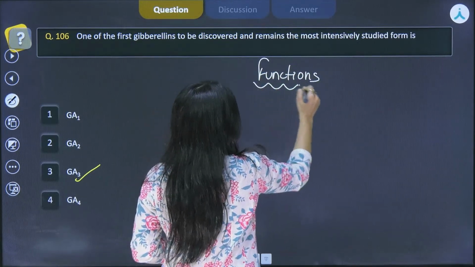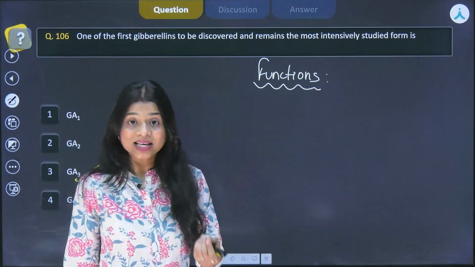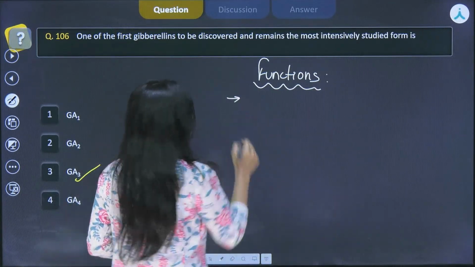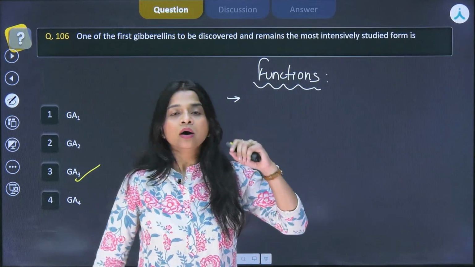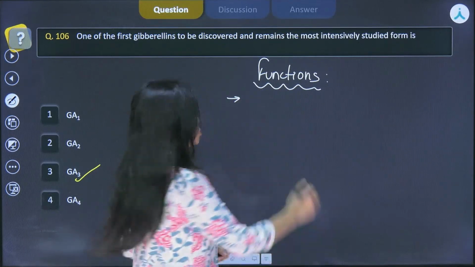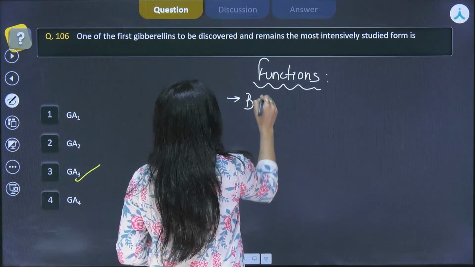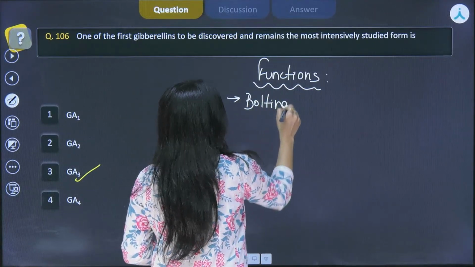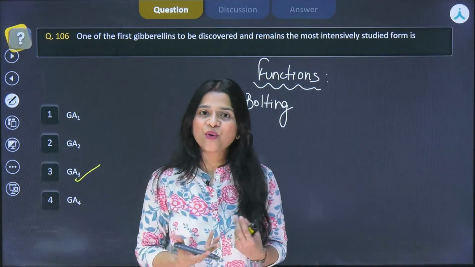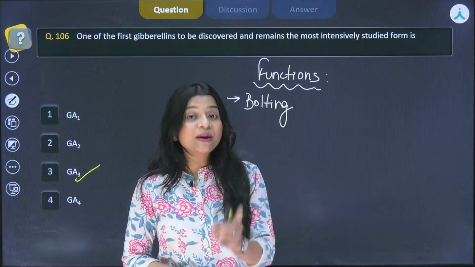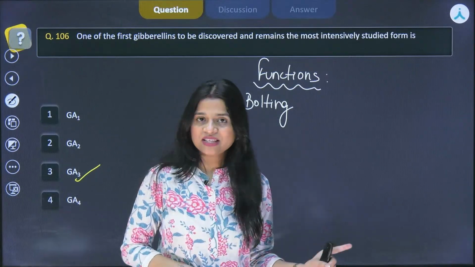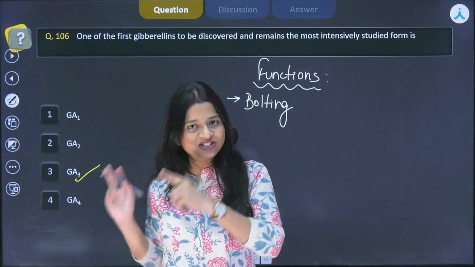The first and frequently asked one is that they lead to the bolting process, in plants with rosette habit. I explained the concept of bolting in the previous class. If you have any confusion, go and check it out.